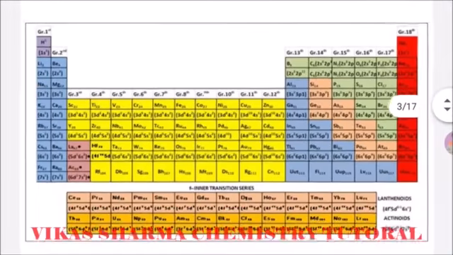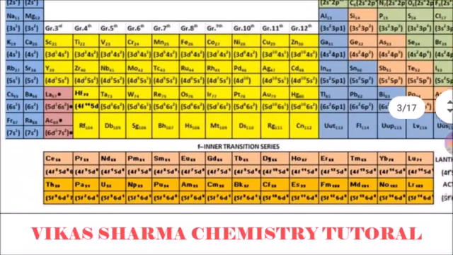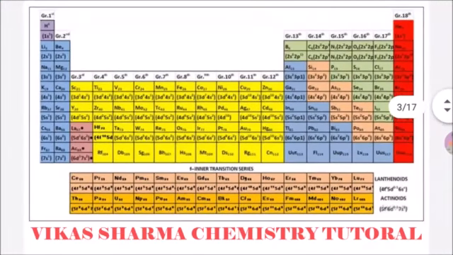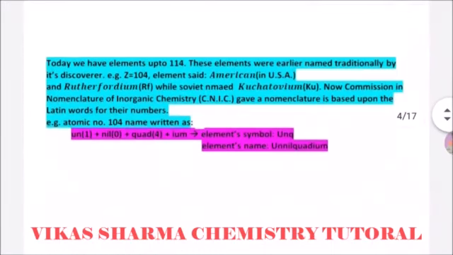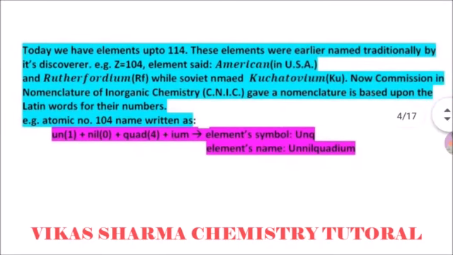So students, then the f block, the inner transition elements, also exist. The f block elements, the lanthanoid series and actinoid series, are placed separately from the modern periodic table so as not to disturb its arrangement. Today we have elements up to 114, and these elements were earlier named traditionally by their discoverers.